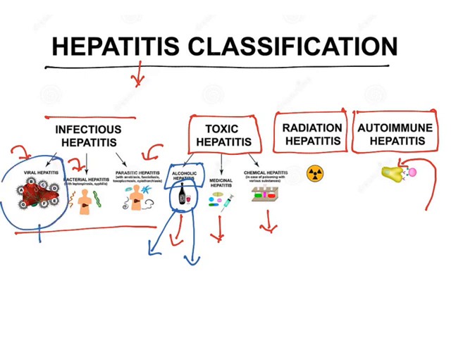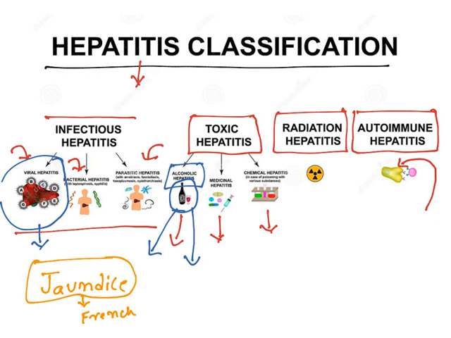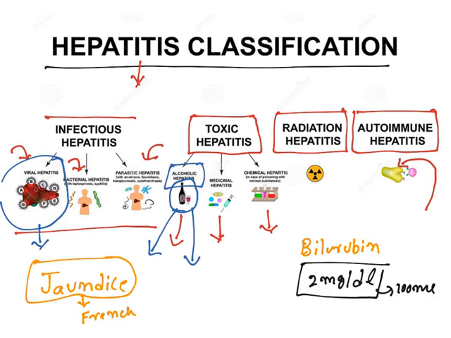Now, in viral hepatitis, let me first clear one thing about jaundice. The word jaundice is derived from a French word which indicates yellowish color. What happens in jaundice is, there is a pigment known as bilirubin. When the level of bilirubin in the blood is more than or equal to 2 mg per deciliter, deciliter means 100 ml, that condition is known as jaundice. These excess levels of bilirubin give a characteristic yellow color to the skin and the eye sclera, and that is jaundice.